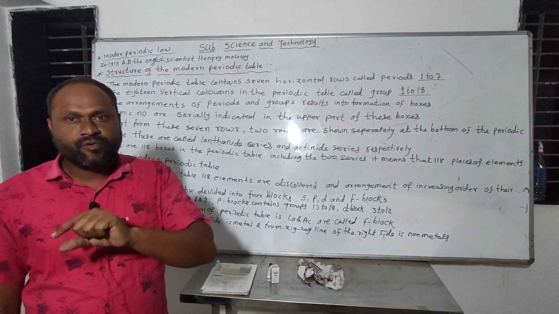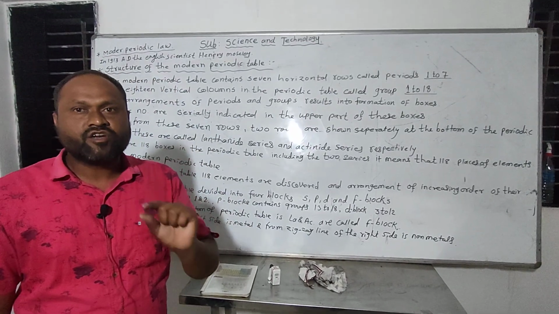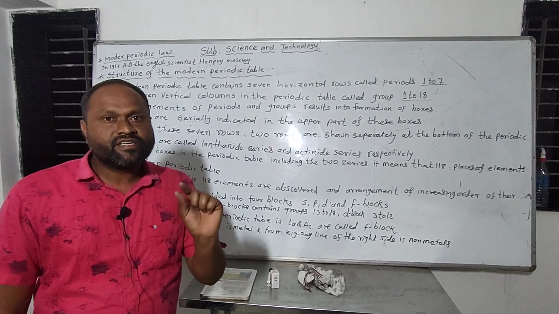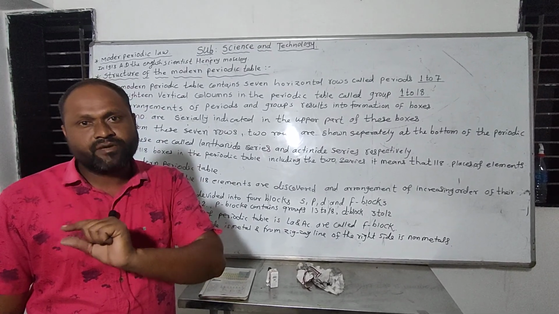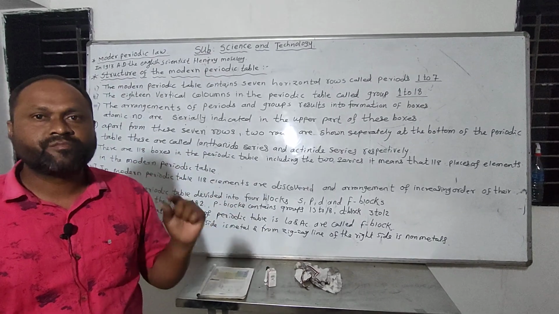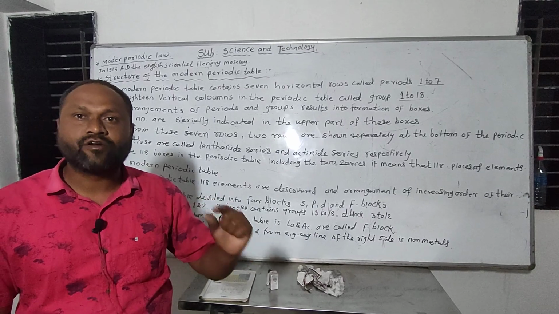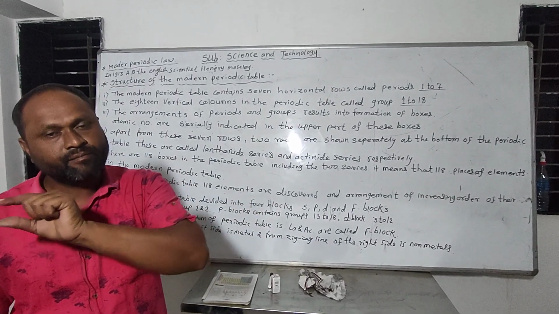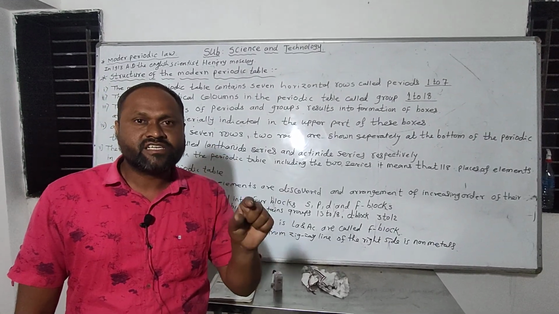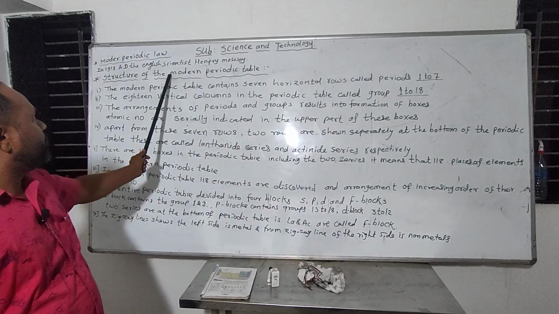That means in the Mendeleev periodic table, the Mendeleev periodic law says the properties of elements are a periodic function of their atomic masses. But the modern periodic law says the properties of an element are a periodic function of their atomic number. The only change is atomic mass in the Mendeleev law and atomic number in the modern law. Now, the structure of the modern periodic table.